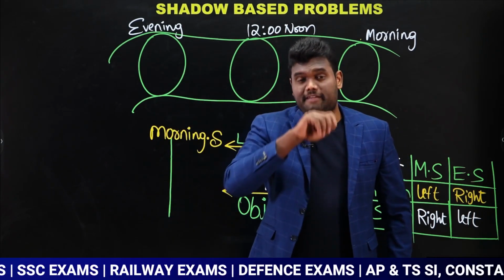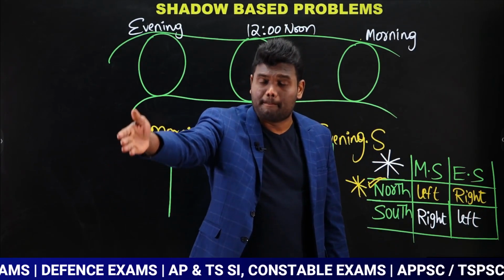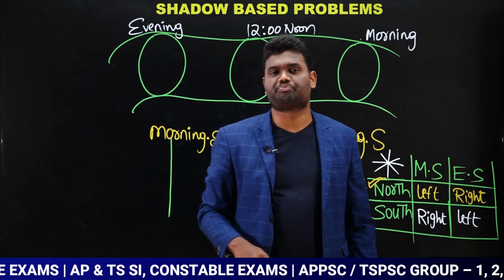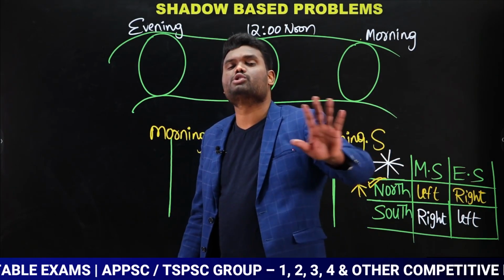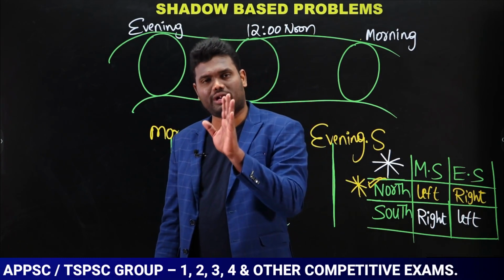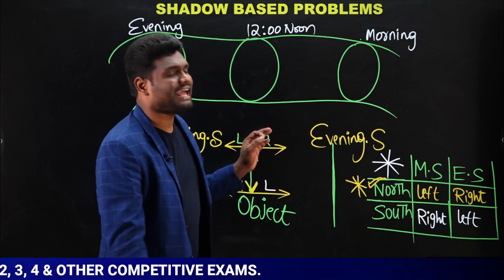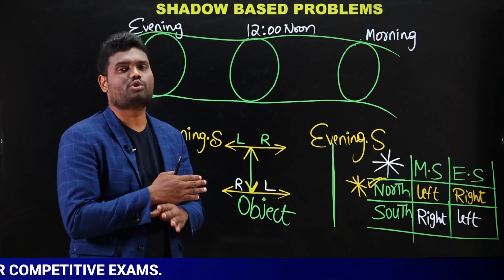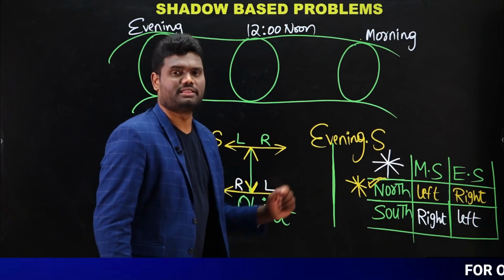That is the reason if I find the pole shadow on the right hand side, it means my shadow is also on the right hand side. If I find the bike shadow on the left hand side, my shadow is also on the left hand side only. Is that clear? Based upon this, if you have proper knowledge, then you can solve these questions very easily. And one more important thing, you need to remember this.